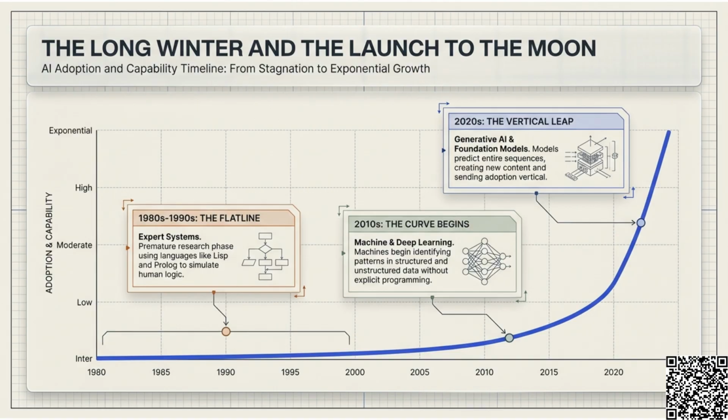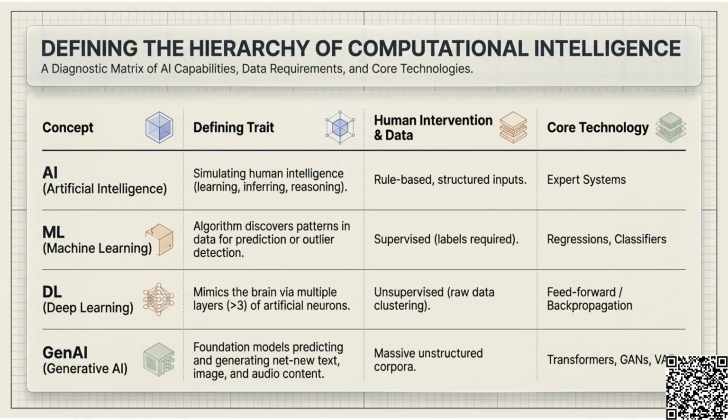The timeline of AI capability shows a long period of stagnation, known as the AI winter in the 80s and 90s, focusing on expert systems. The curve began to rise in the 2010s with machine and deep learning, leading to the exponential growth of generative AI in the 2020s. This table defines the hierarchy of computational intelligence.